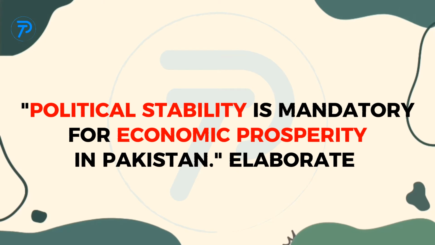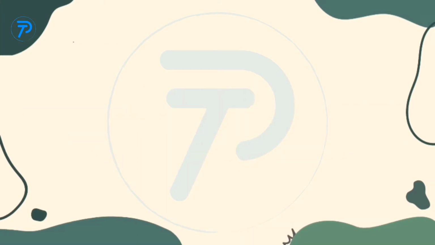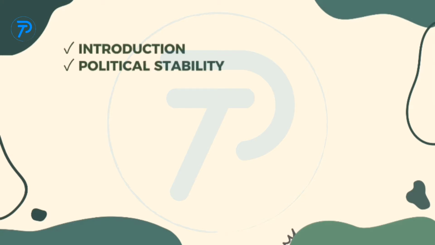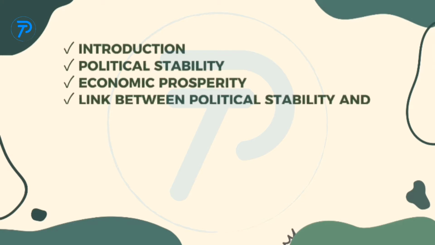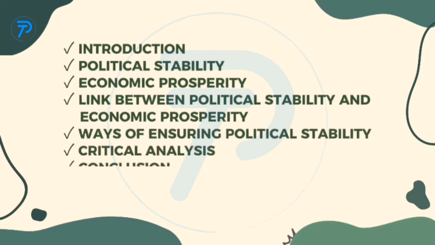First of all, we will be discussing the outline of the following essay, and that is Introduction, Political Stability, Economic Prosperity, Link between political stability and economic prosperity, Ways of ensuring political stability, Critical analysis, Conclusion.